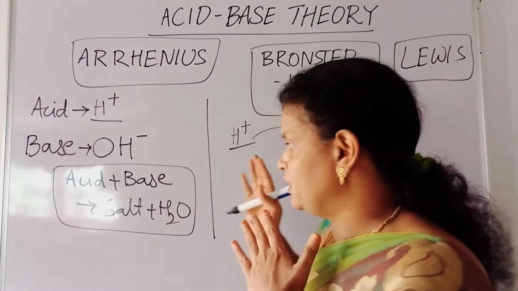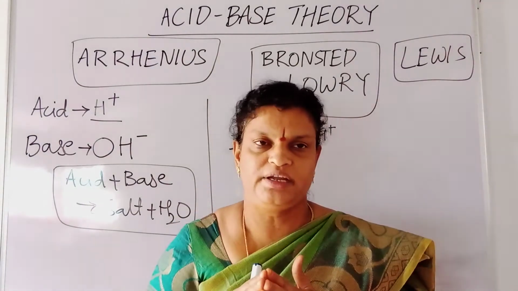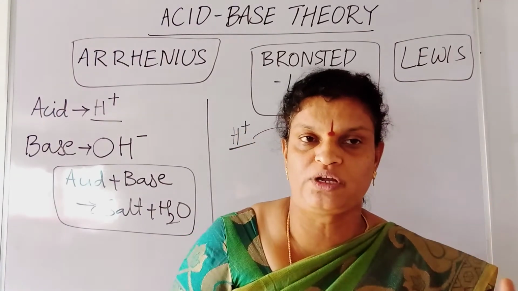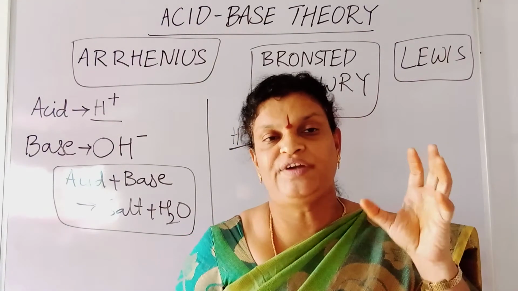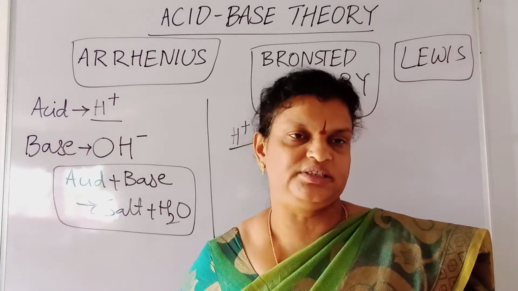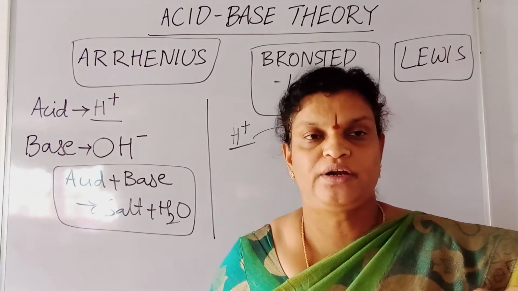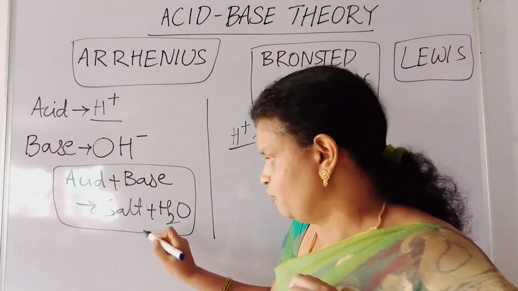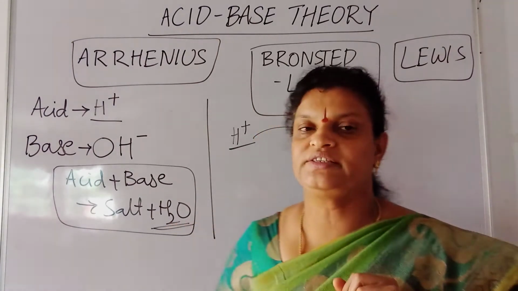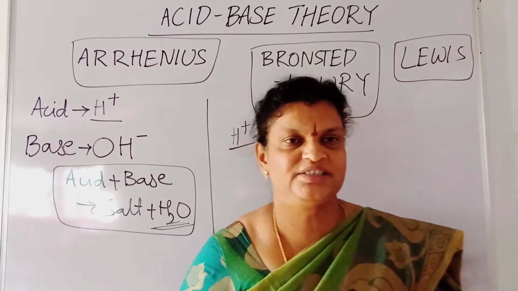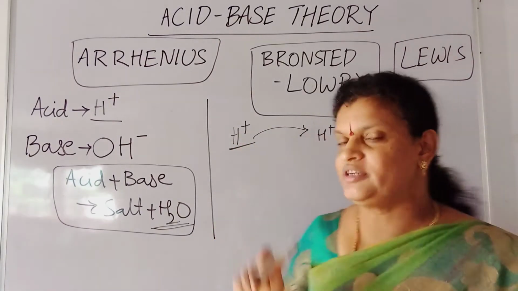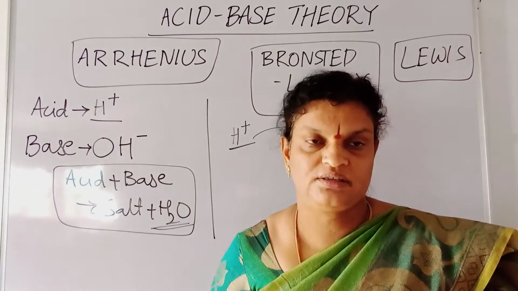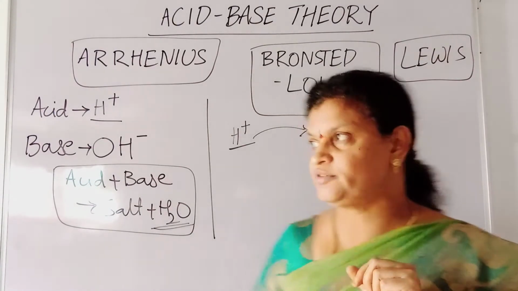So according to Bronsted-Lowry theory, we just check whether it is able to give the proton or accept the proton. If it is able to do both things, then we are going to consider that as an acid and also a base. Generally, water according to Arrhenius theory is not acid, not base, it is neutral. But according to Bronsted-Lowry theory, this water becomes a base and also an acid. So how it is, let us check.